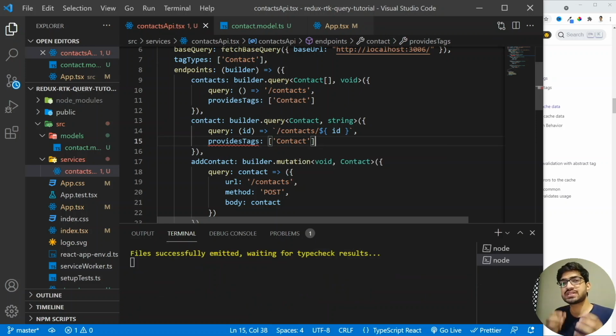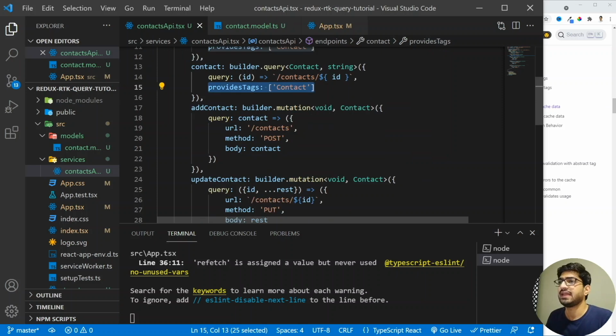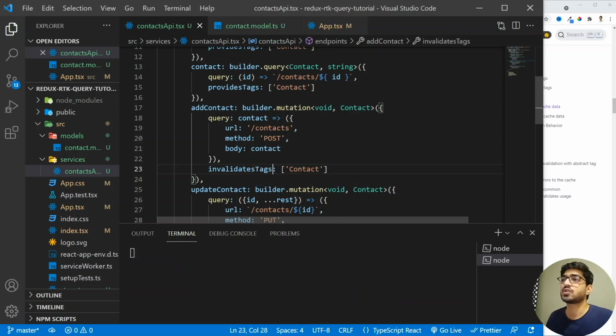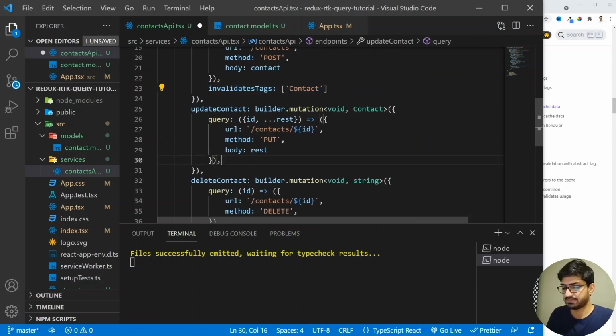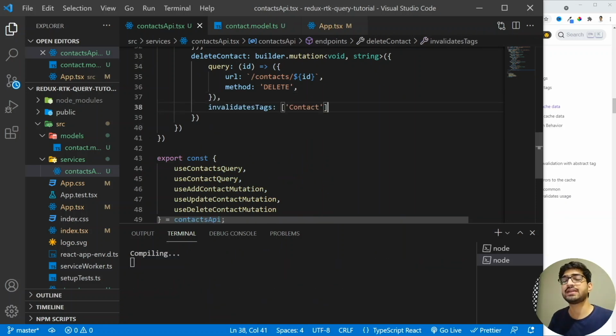So we have to use this provides tag if we are using the query. But for the mutations, instead of this, we need to make use of the invalidate tags. So let me copy this, and then I'm going to add the invalidate tags here. Here, instead of provides, I'm going to have the invalidate tags. All right. So I'm going to copy this and add it in all my mutation endpoints. So let me add it here as well, and here as well. All right, so I have added it.